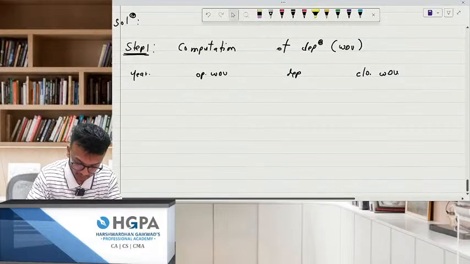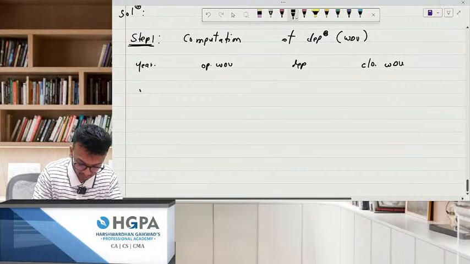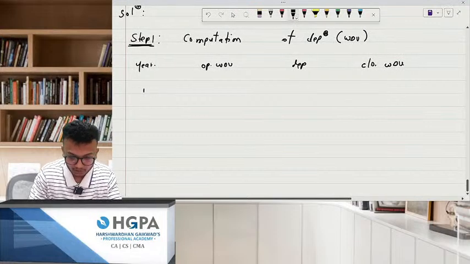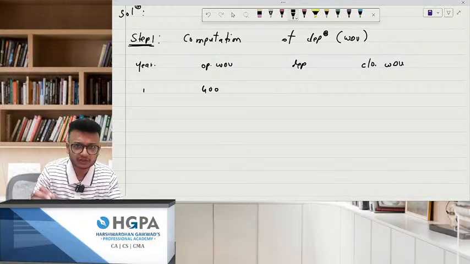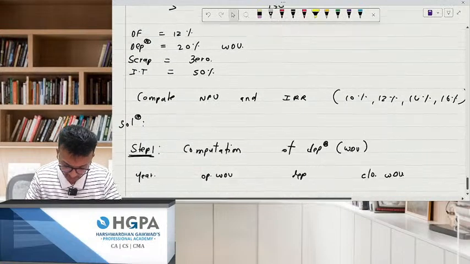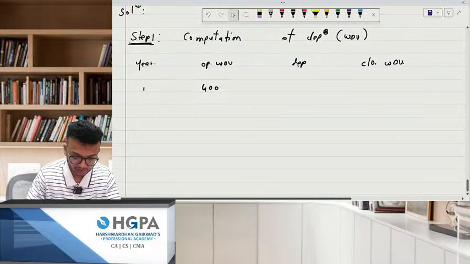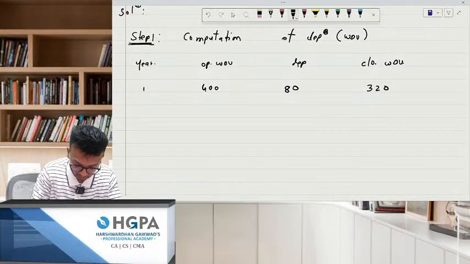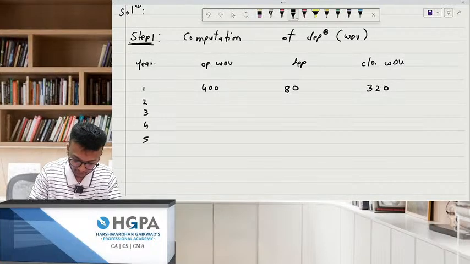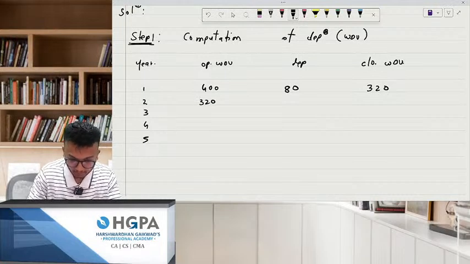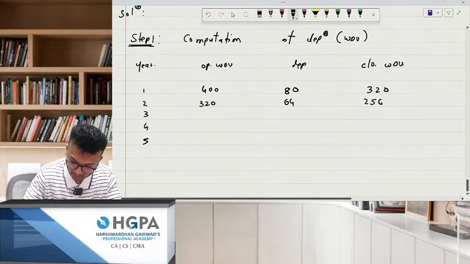Okay, chalo. Please write down. How much is the opening WDV? It is 400 lakhs, right? Don't write 0, 0, 0, 0. Just write 400. That is more than enough. The depreciation is how much? Depreciation 20% WDV. Please do it fast. 80, 320. We need to go till 4 and 5, right? 320. Next 64. This will become 256.